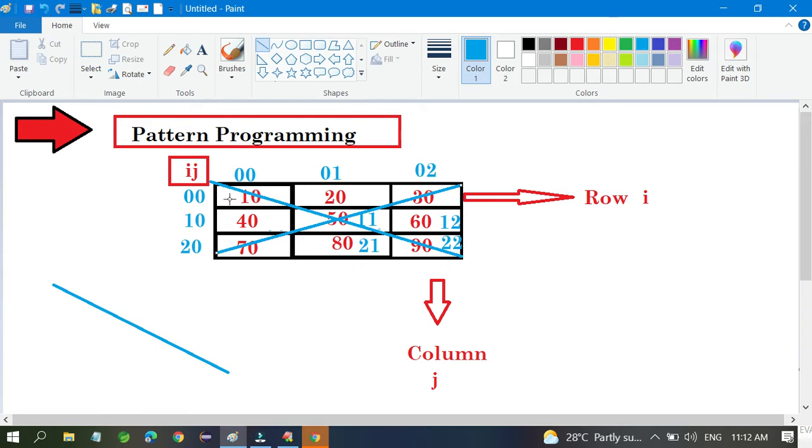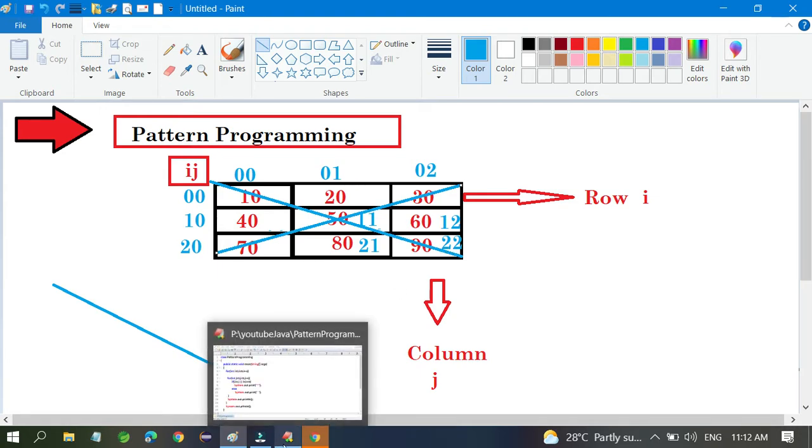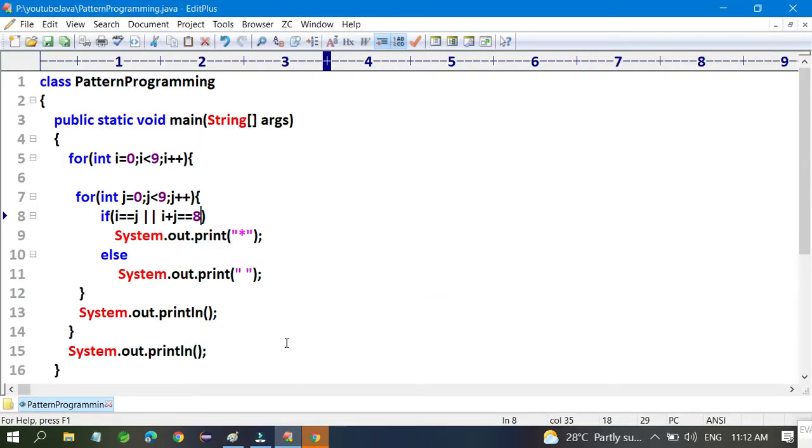You have to print like if i is 0 every time and j is also 0, and if you want to print this line, j is always 2, and for this line, i is always 2. Let us see how I can do it.